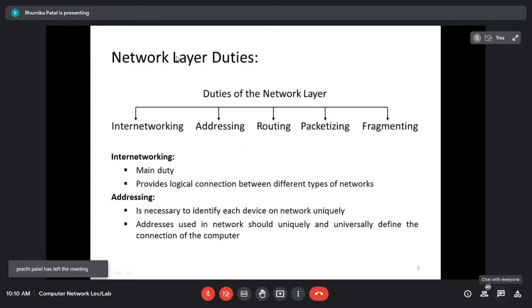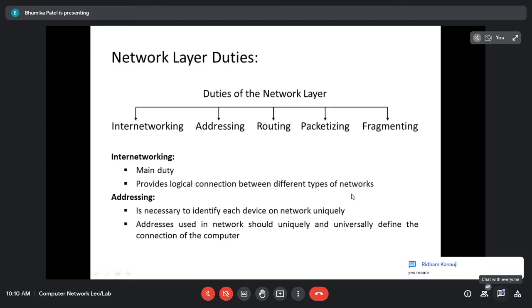Okay, fine. So what is the work of the network layer? It has to provide the logical connection between the different types of networks. If the networks are not interconnected, then it may be possible that the source is not able to send the data to the destination if the destination is in another network. So we have to provide the connection between the different types of networks. It can be LAN, MAN, WAN, anything. Any type of network is there, but connection should be there, and that is the main duty of the network layer, internetworking.